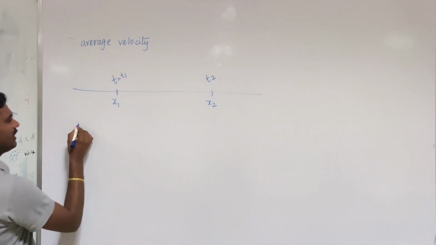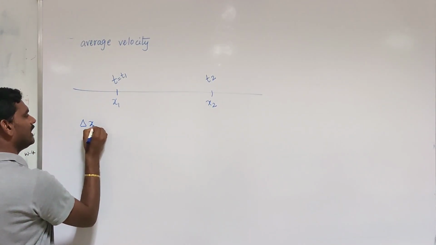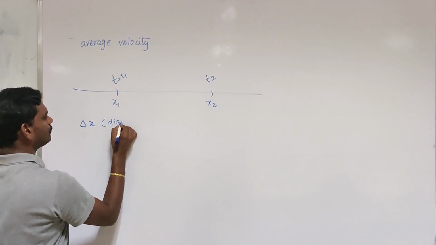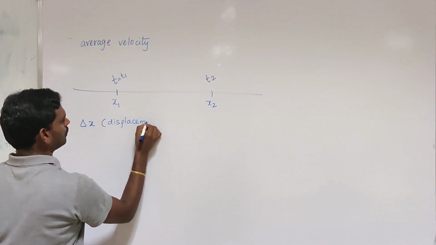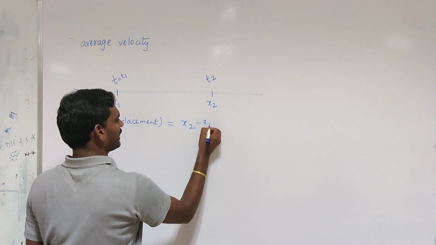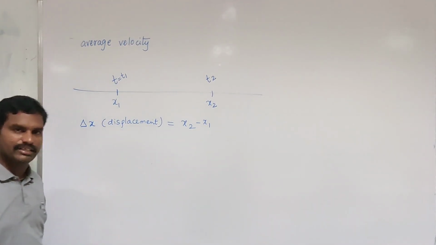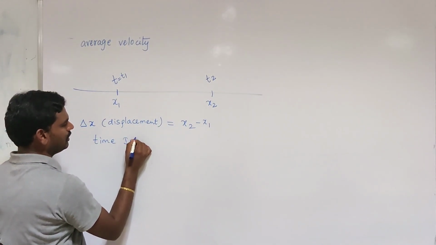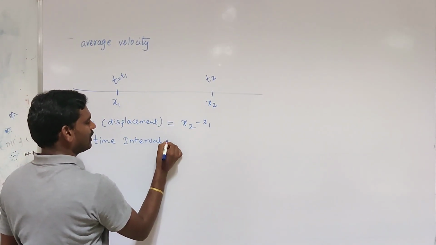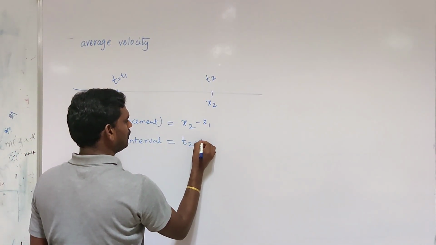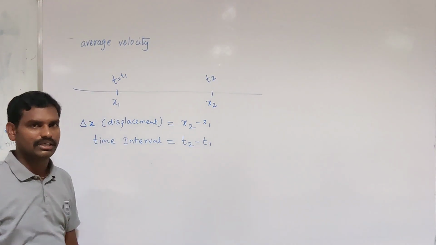What is the time interval? Change in position, delta x, we call it displacement. Displacement is equal to x2 minus x1, final position minus initial position. Here the time interval is equal to t2 minus t1.